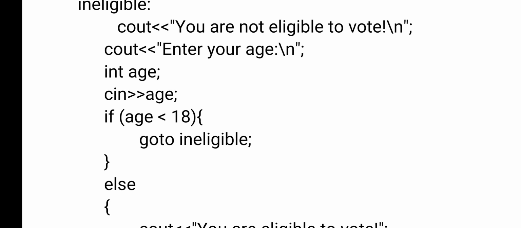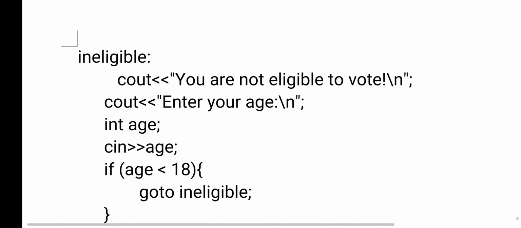Here the age value should be less than 18. So if the age value is less than 18, what instruction are we giving? Go to ineligible. So whatever age the user gives, if that value is less than 18, then the user goes to ineligible.